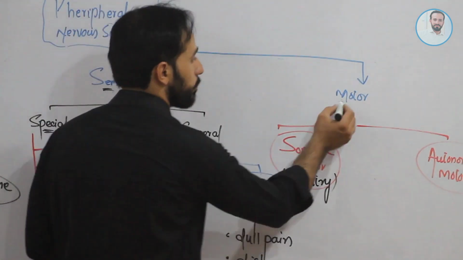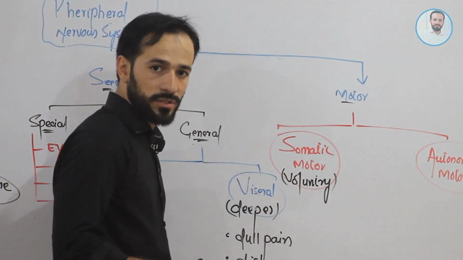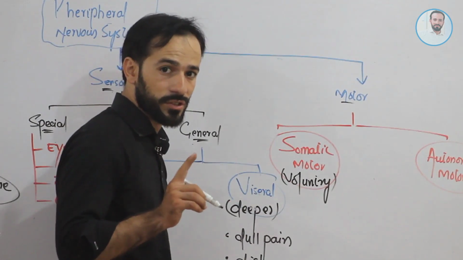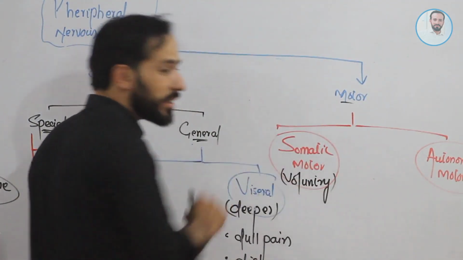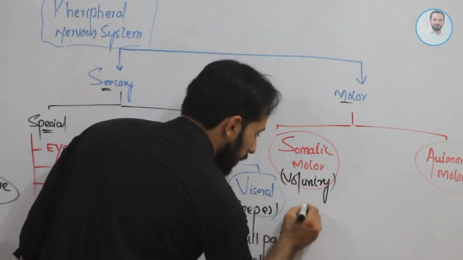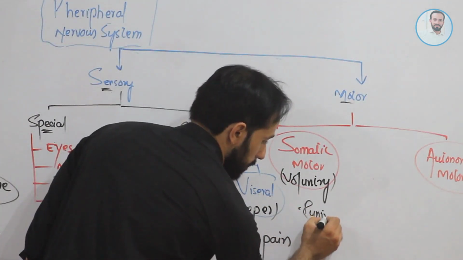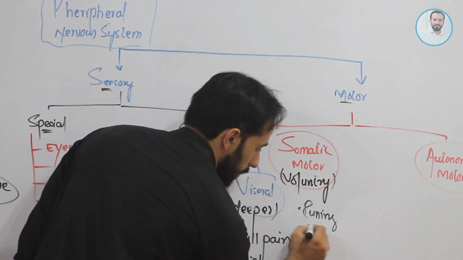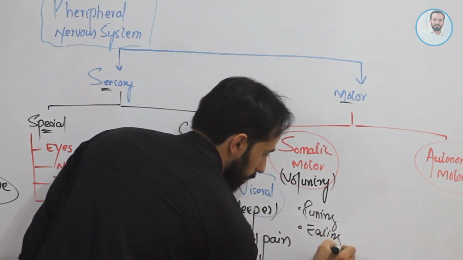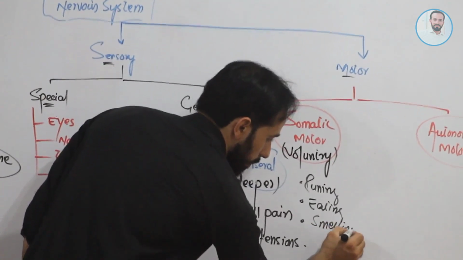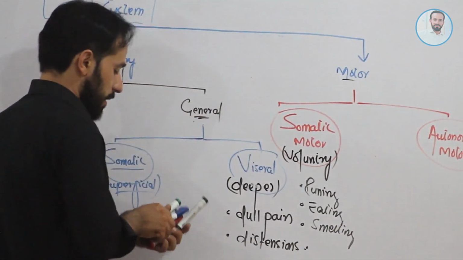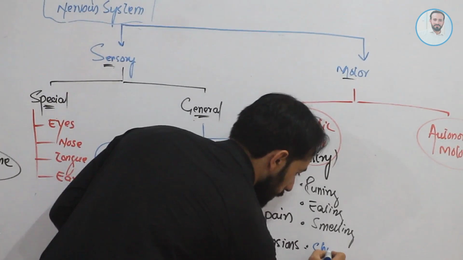So those motor responses, not sensations, responses which are voluntary, those are called somatic motor, right? For example, running, for example, eating, for example, chewing.